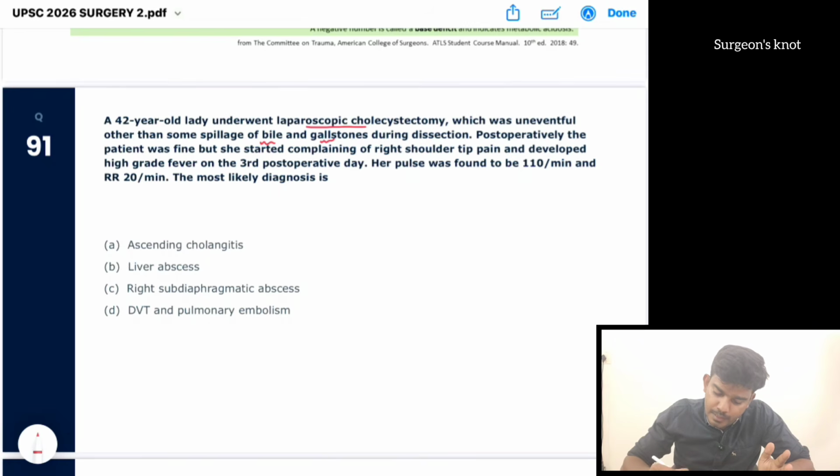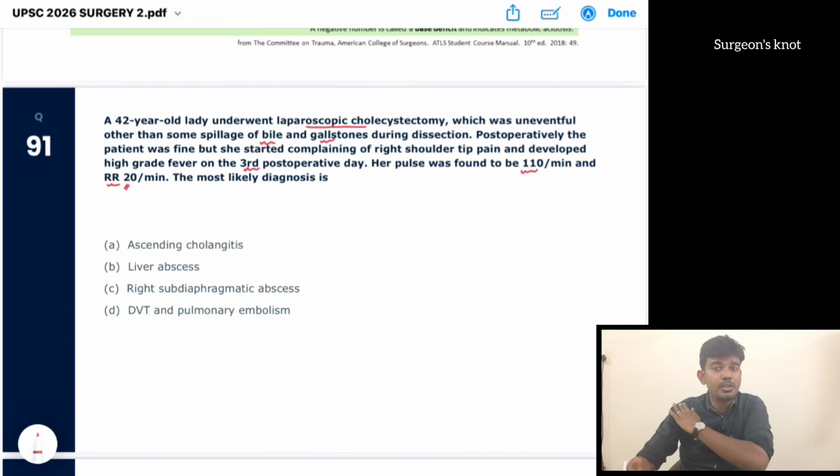Post-operatively, the patient was fine, but she started complaining of a right side shoulder tip pain. She developed high-grade fever on the third post-operative day. Her pulse was found to be 110 and respiratory rate 20. Okay, what is the most likely diagnosis?